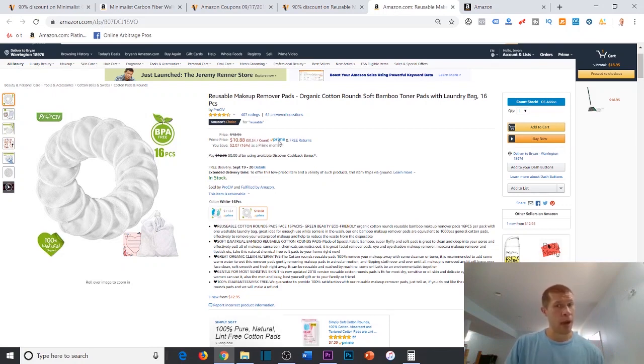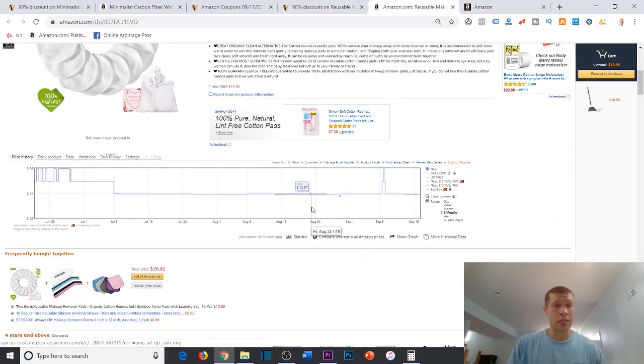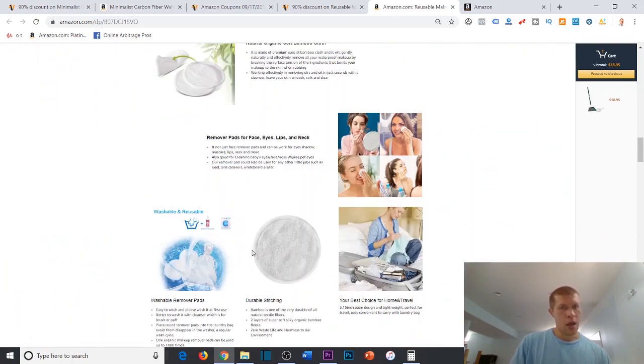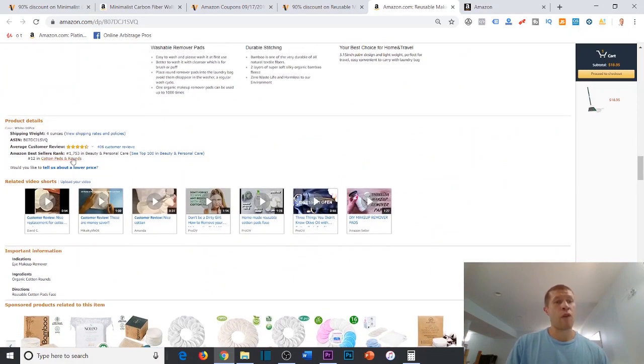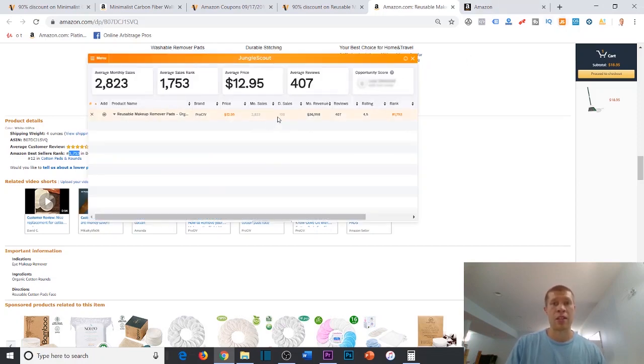So it is Prime. That's a good sign. It's got 407 ratings, and it's got the Amazon's Choice badge. So clearly, this seller is invested in this listing. It looks like a good, solid listing to me. It's got a consistent sales history right here at about $12.97. So that's a good sign. And let's go down and check the bestseller rank. It's very low, roughly 1,700 in Beauty and Personal Care. And obviously the Jungle Scout Chrome extension is going to tell us that it's selling a lot. So 108 a day, 2,800 a month roughly.